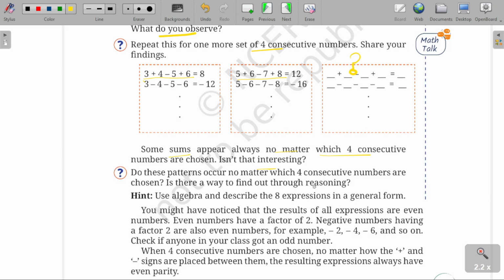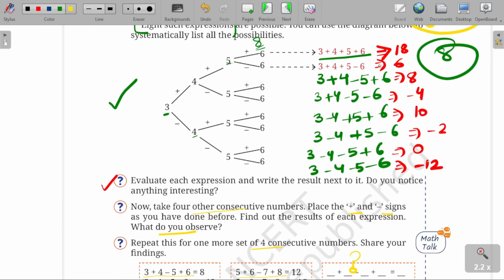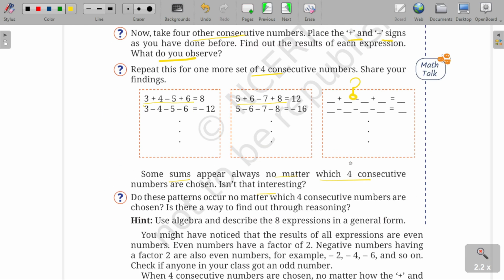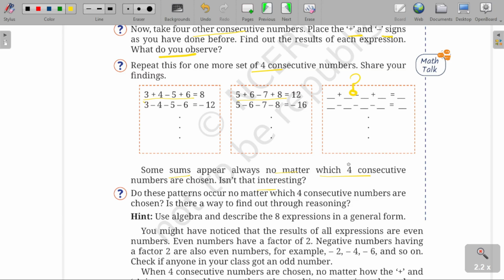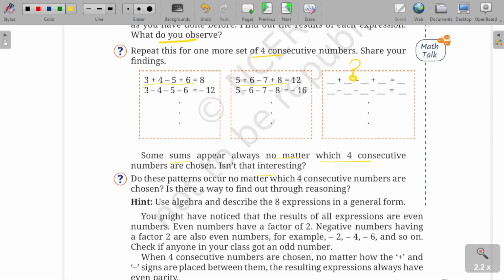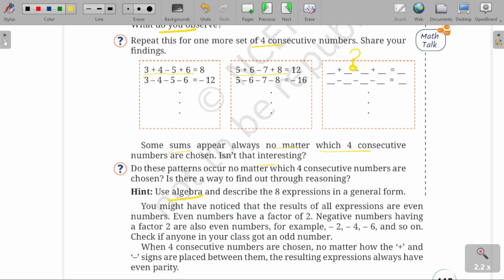Is there a way to find out through reasoning? Whichever numbers you obtain by choosing any consecutive numbers, you will find that you always get the same parity. It would be even. So if we need to prove this with the help of algebra, now we are coming to the point. Taking any choice and then finding out the things is easy, but it will be time consuming also. Moreover, it is easier, right? So we are leveling up to the algebra, to this explanation.